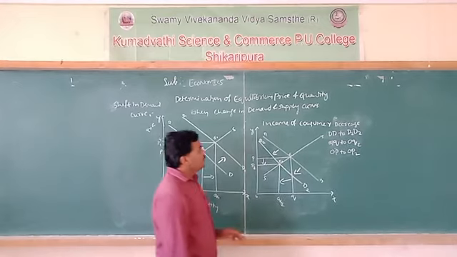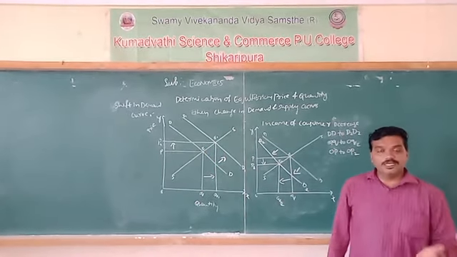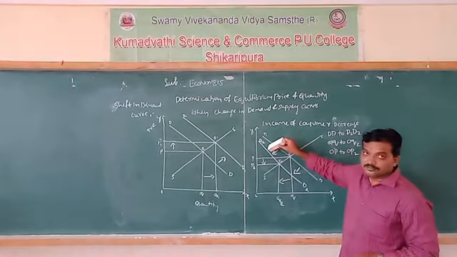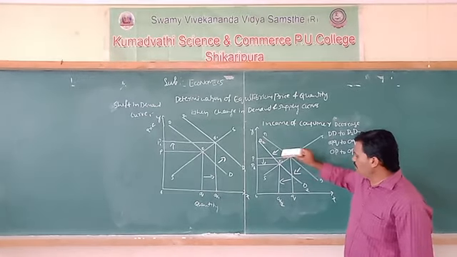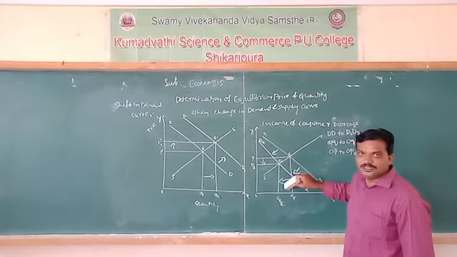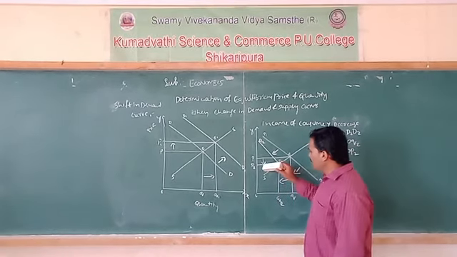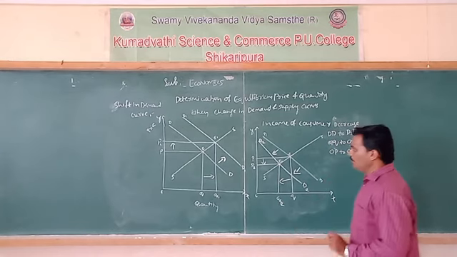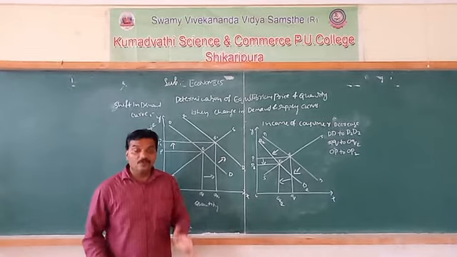Then, if the income of the consumer decreases, what happened? The demand curve shifts to the left side. Observe the arrow mark. Shift to left side. Then what happened? The equilibrium quantity decreases from OQ to OQ2, and equilibrium price decreases from OP to OP2. Okay, these are the effects of change in income. In the same way,